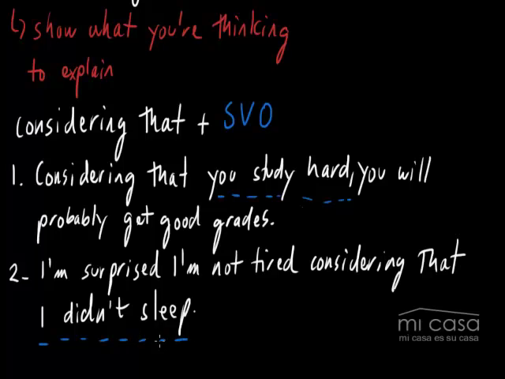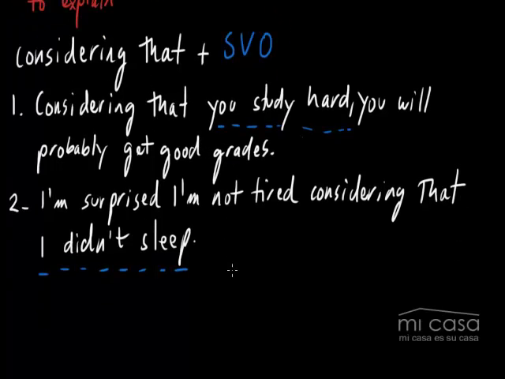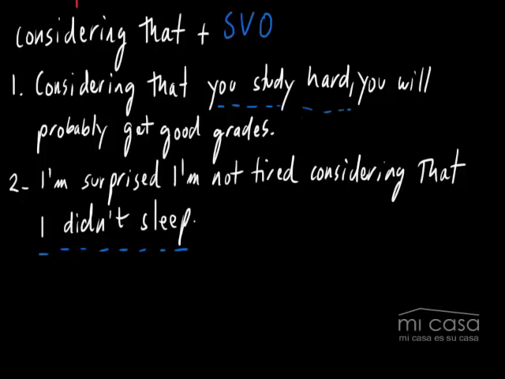But in this sentence, I put considering that in the middle. And you can do this. It's not a problem at all. You can put it at the beginning, like in this first example, considering that 뭐뭐뭐, or you can say a full sentence, considering that, and then a full sentence. So either way is okay. It's all good. Let's go down and let's look at another way to use this structure.